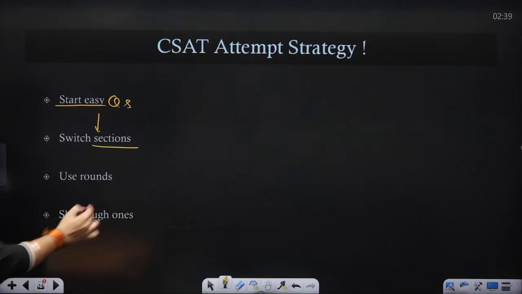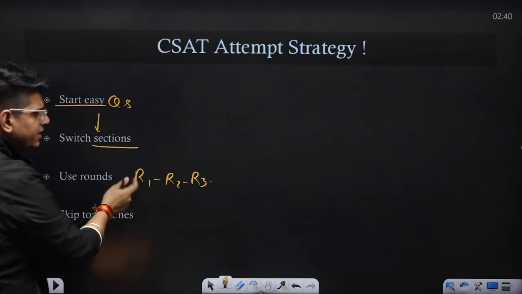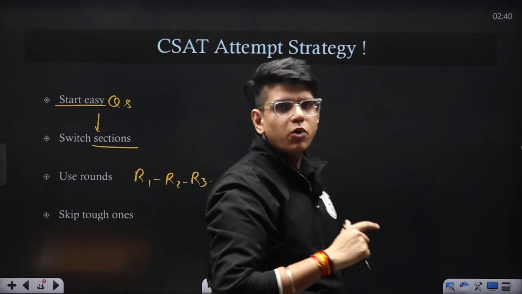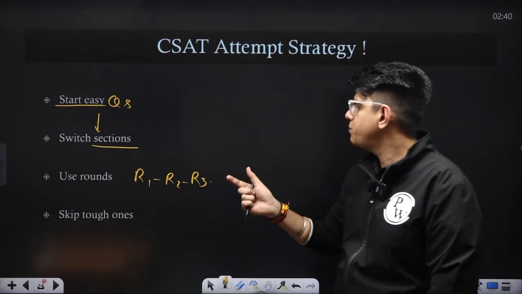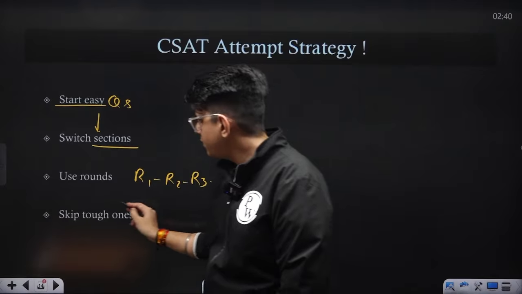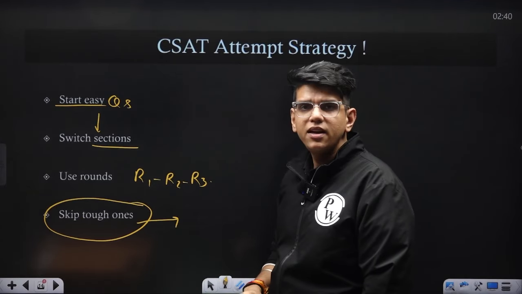Use rounds, round 1, round 2, round 3, right? Solve the easy questions, mark the moderate questions for later. In round 2, solve the moderate questions, and if time permits, in round 3, solve the tougher questions. And in most of the cases, while going through the questions, skip the tough ones.